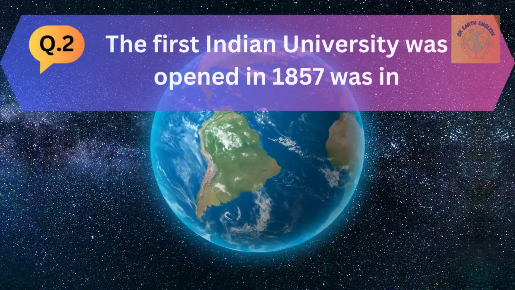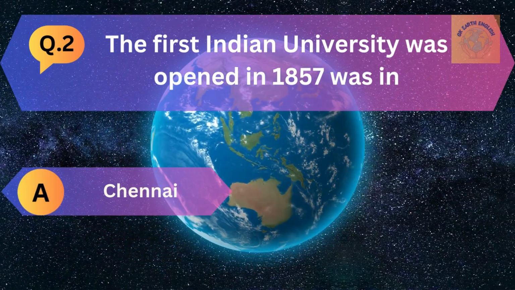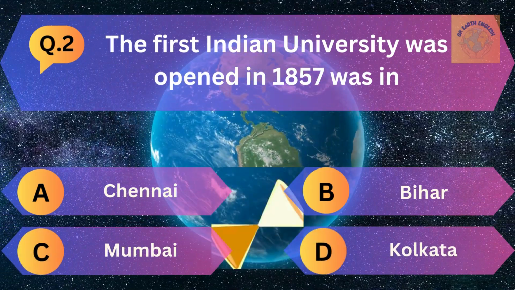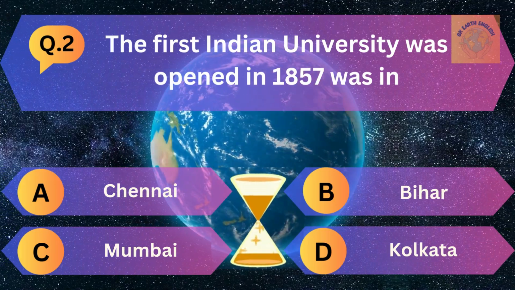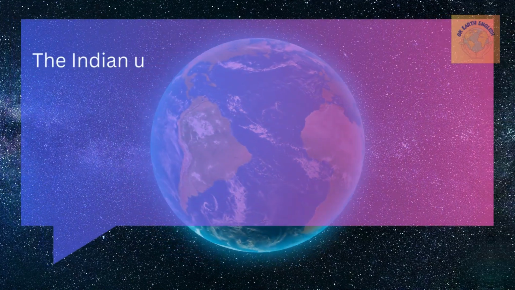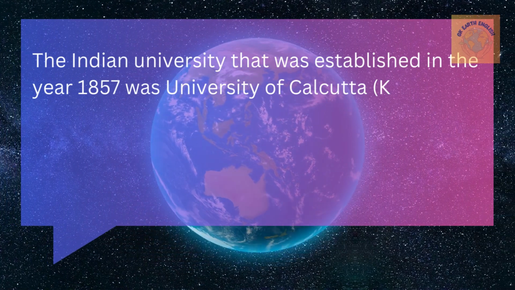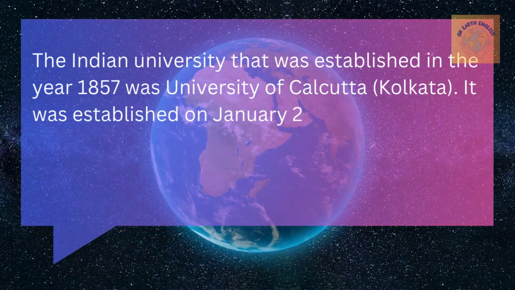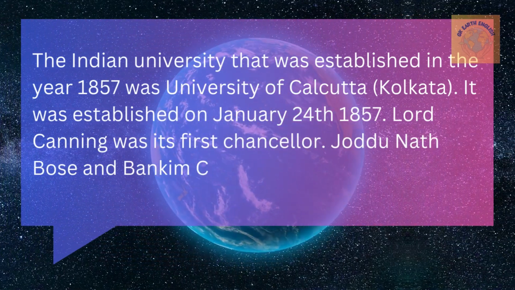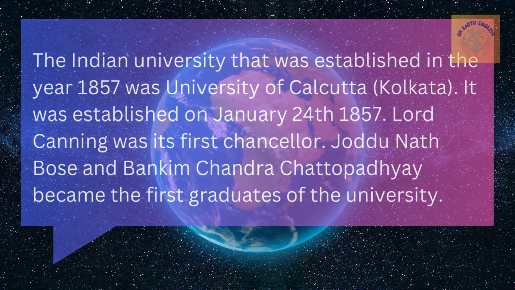Question number 2. The first Indian university opened in 1857 was in A. Chennai, B. Bihar, C. Mumbai, and D. Kolkata. The correct answer is Kolkata. The Indian university that was established in the year 1857 was the University of Calcutta. It was established on January 24, 1857. Lord Canning was its first chancellor. Jadunath Bose and Bankim Chandra Chattopadhyay became the first graduates of the university.